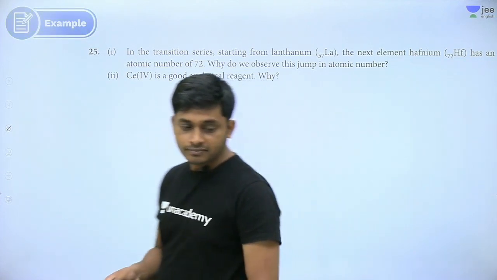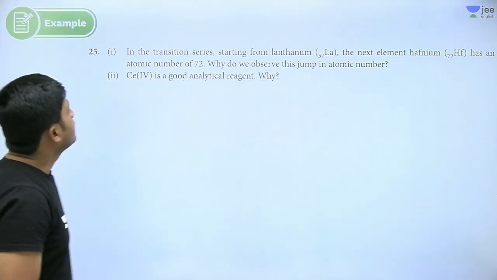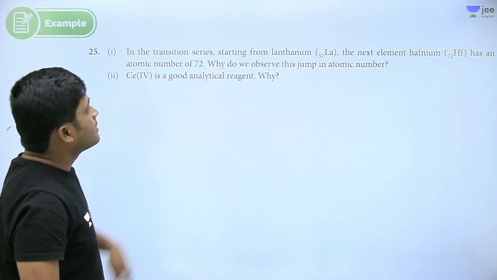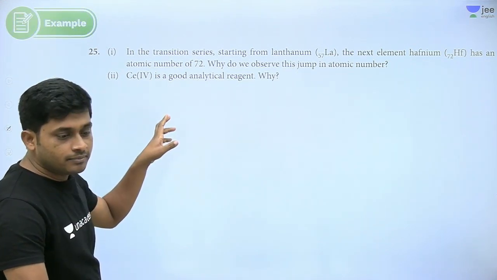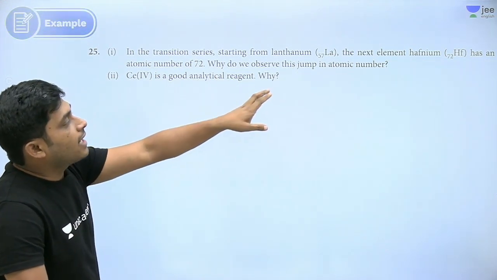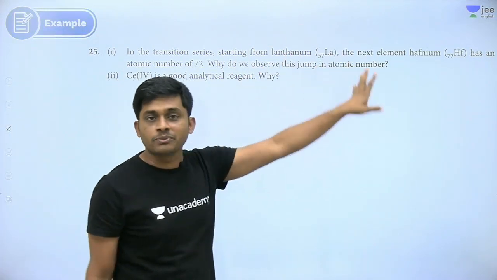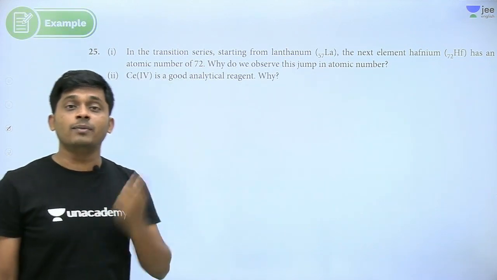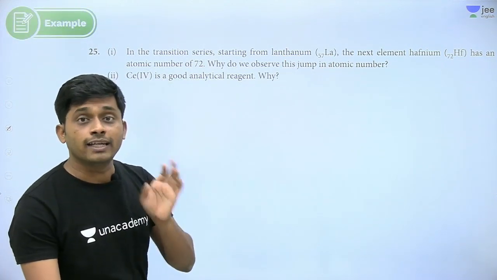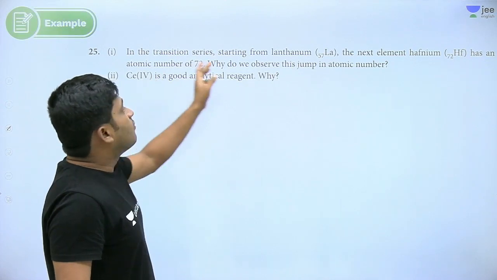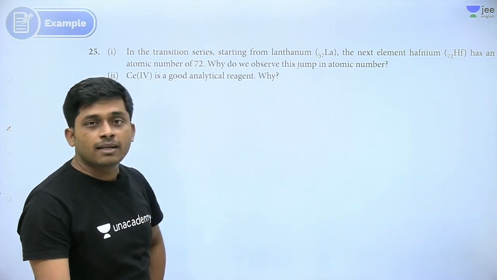Next, this question. In the transition series, starting from lanthanum, the next element is hafnium, and the atomic numbers given are 57 and 72. So in between, how many are missing here? 14 elements. Why do we observe this jump in atomic number?